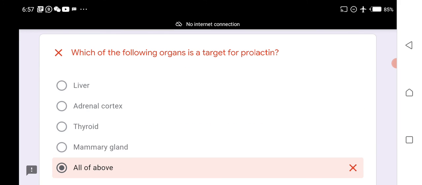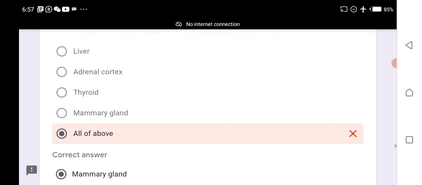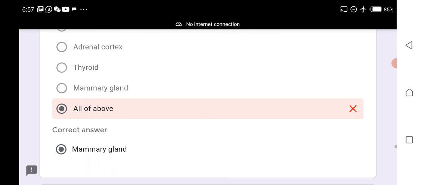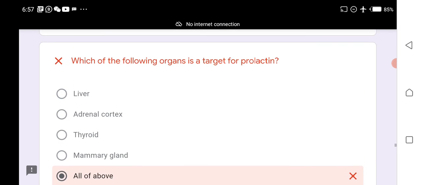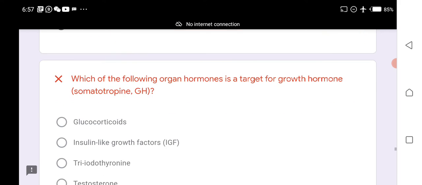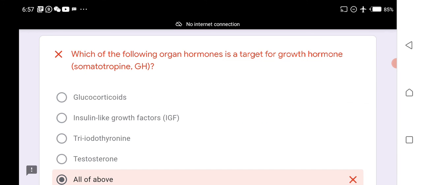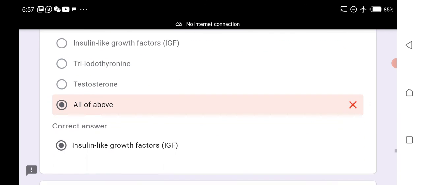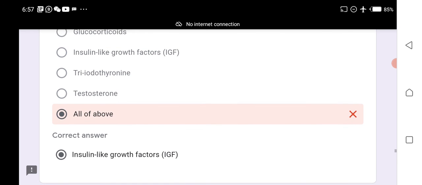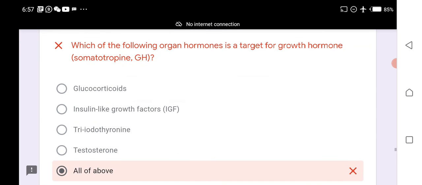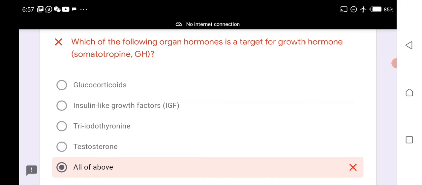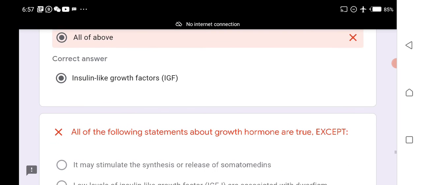Which of the following organs is a target for prolactin? The target organ for prolactin is the mammary gland. The target of somatotropin, that is growth hormone, is insulin-like growth factors, IGF.